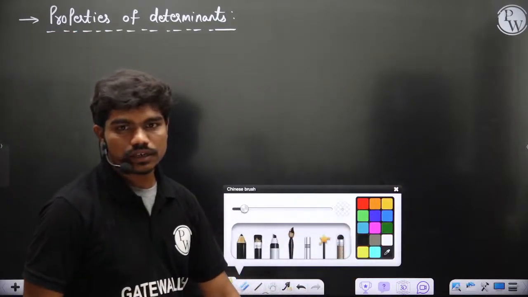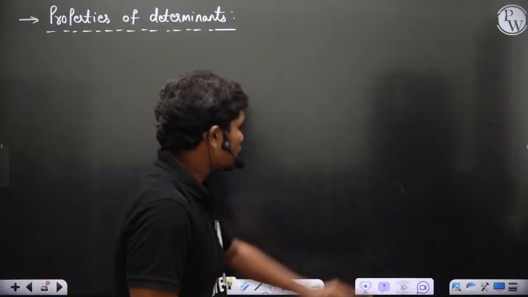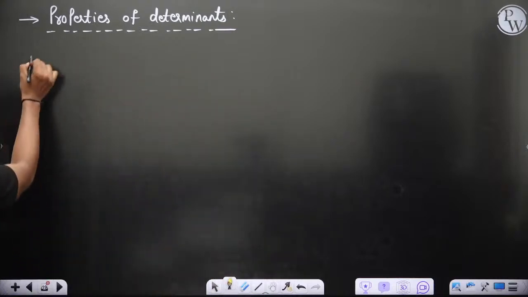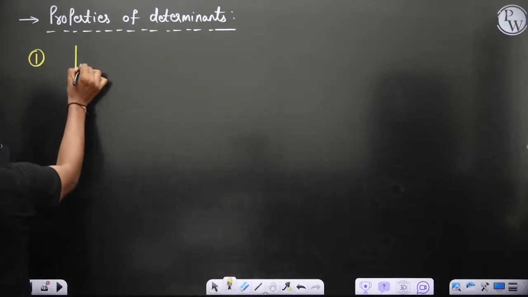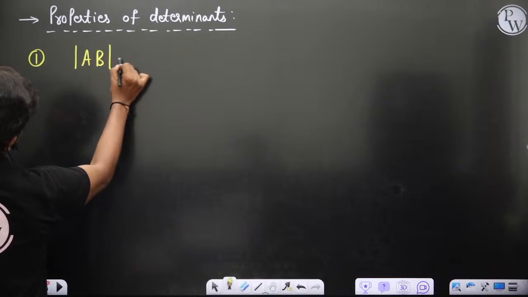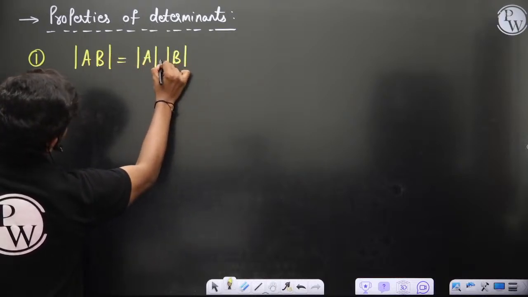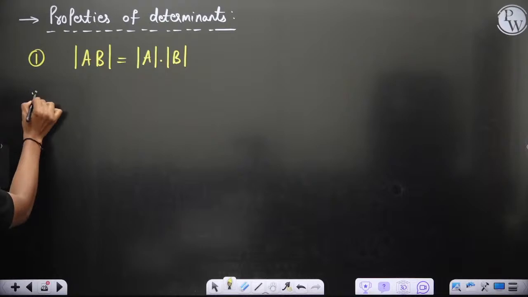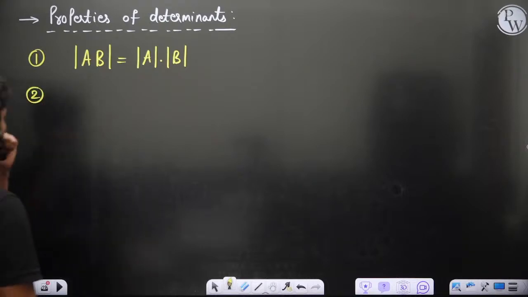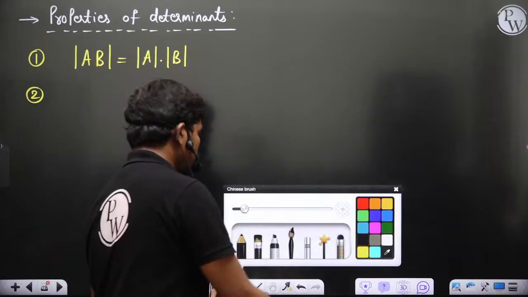The first property that you can understand is determinant of AB is equal to determinant of A into determinant of B, of course.